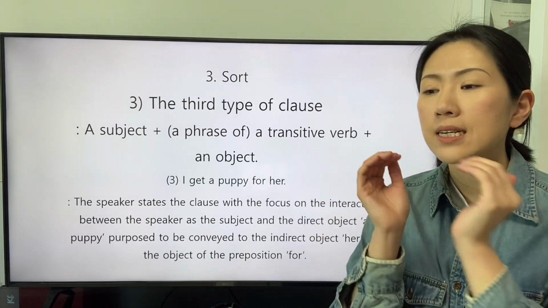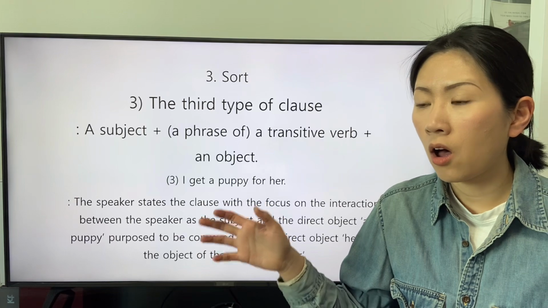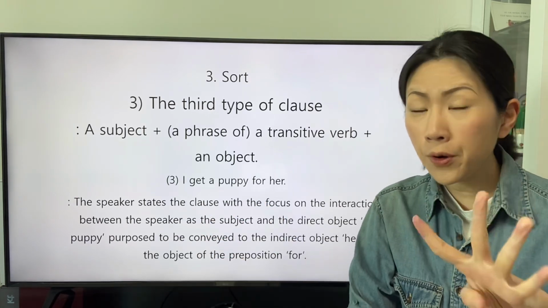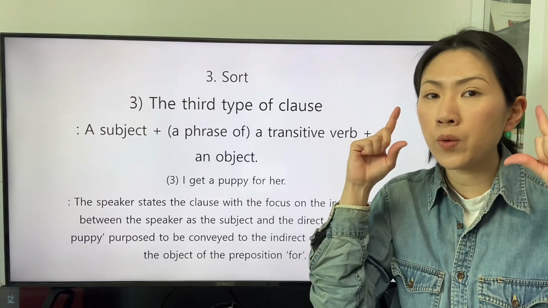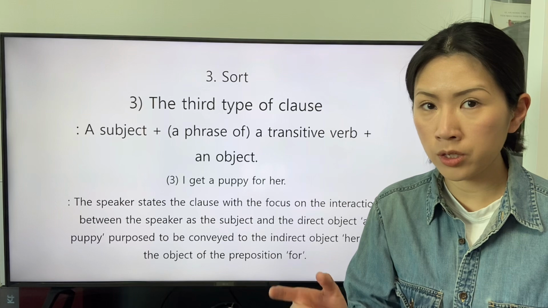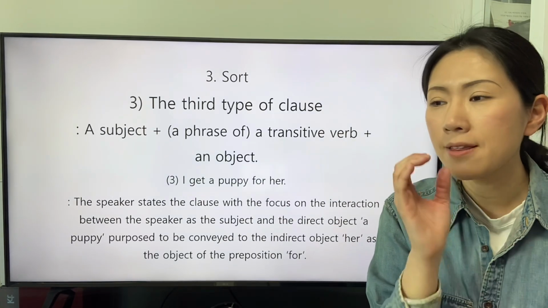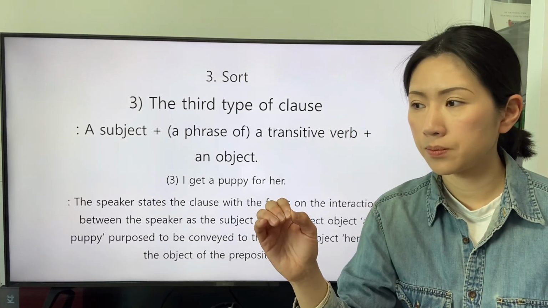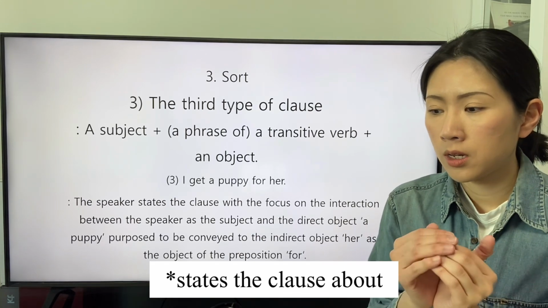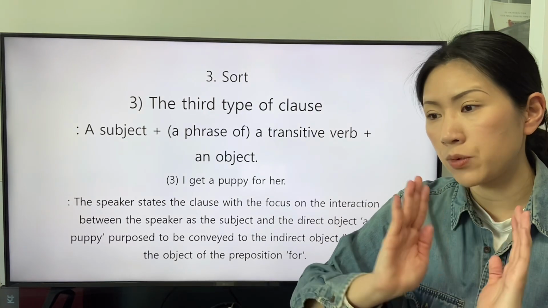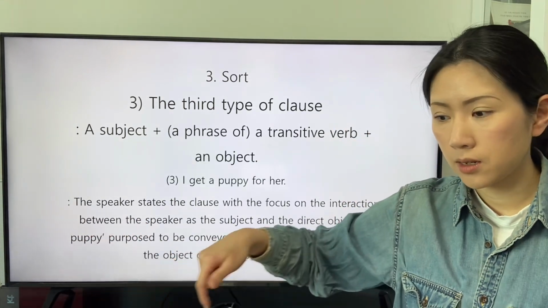The terms a direct object and an indirect object are applied in a fourth type of clause. But the speaker who wants to focus on the conveyance of the definition that the transitive verb delivers, the interaction between the subject and the direct object.